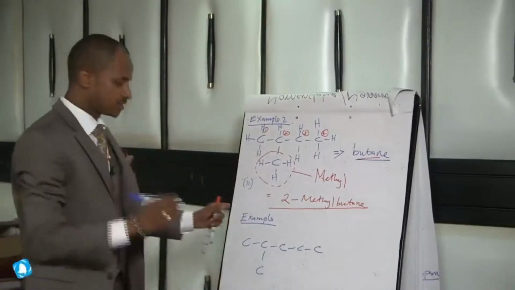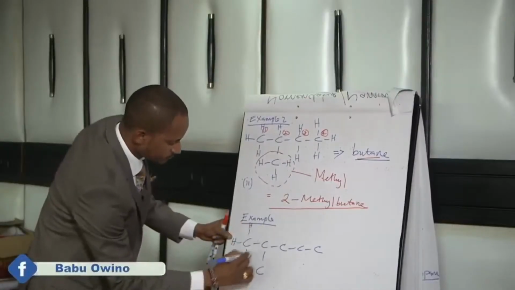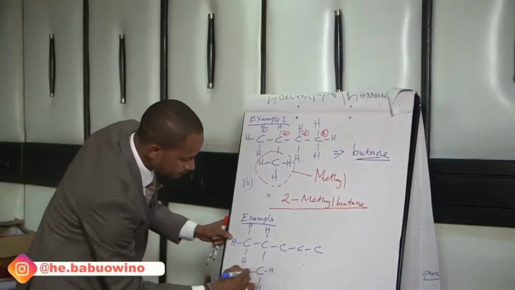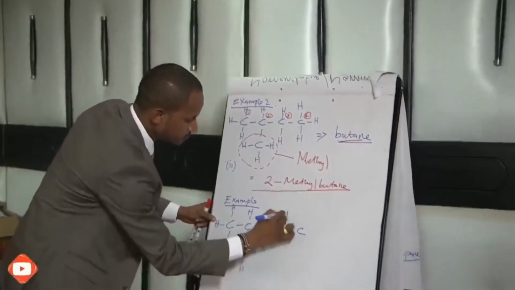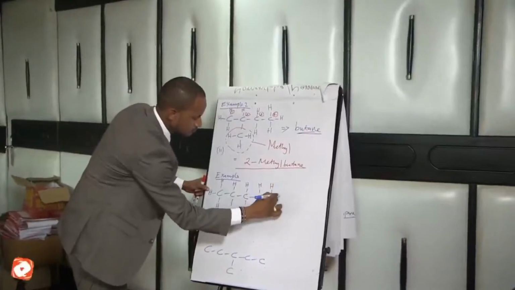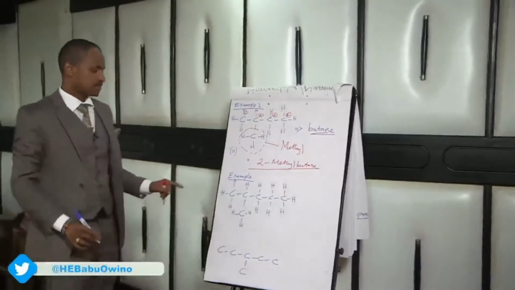But I told you the first thing you do, you have to complete the bonds. Before we go to this, let's check this. First step,